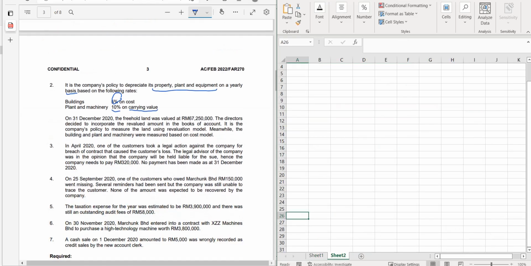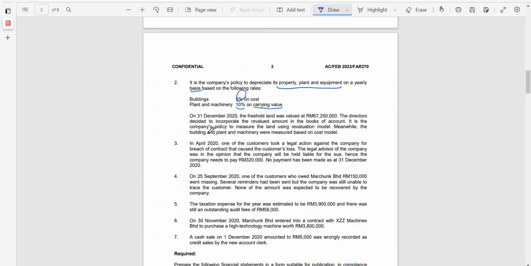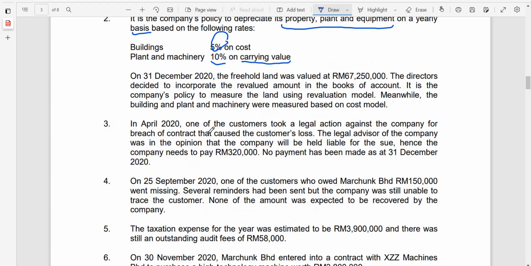Next. So let's look at this first. The freehold land was valued at 67.25. So the freehold land you have here uses the revaluation model. So this one is the fair value.